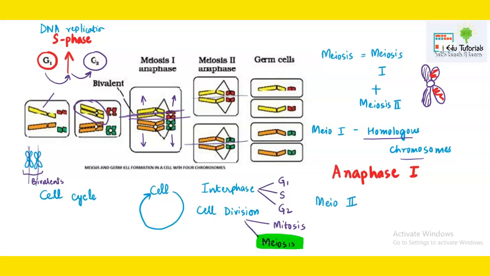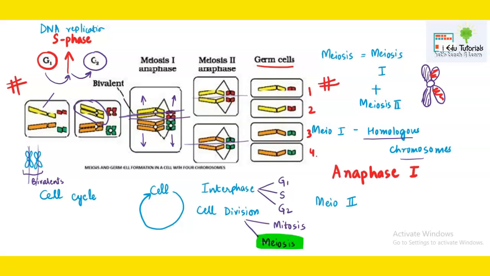Here also there will be a separation, and this separation will lead to the formation of germ cells or gametes. And you can see here 4 gametes are formed. Now these gametes are haploid. They contain half the number of chromosomes as that of the parent cell, right? Because meiosis is a reductional division, and the basic idea behind meiosis is that it always leads to the reduction of the chromosome number. Now if we are starting from here and we are ending up here, what are you seeing? That chromosomes existed in pairs and then they got separated from each other.